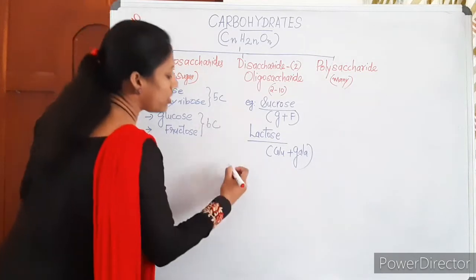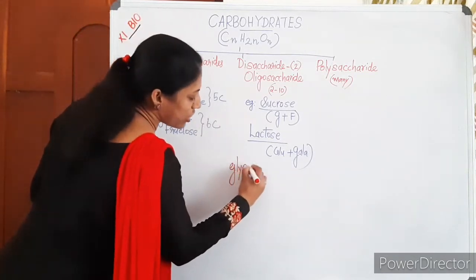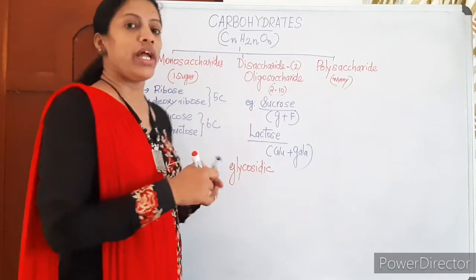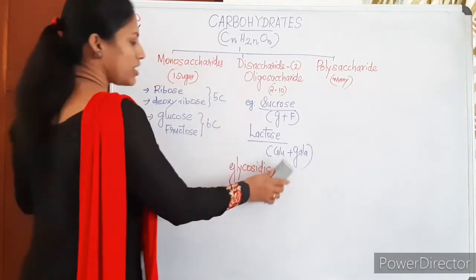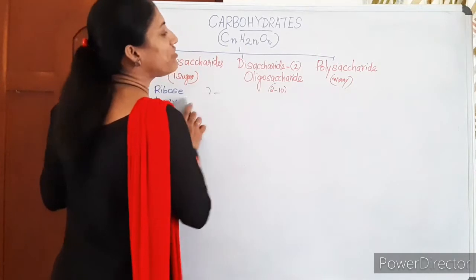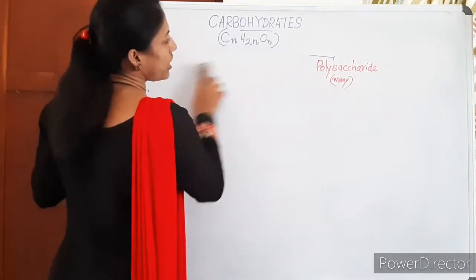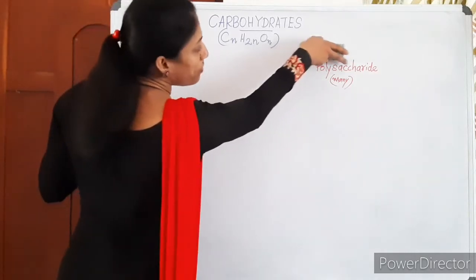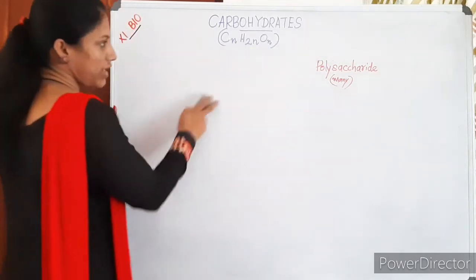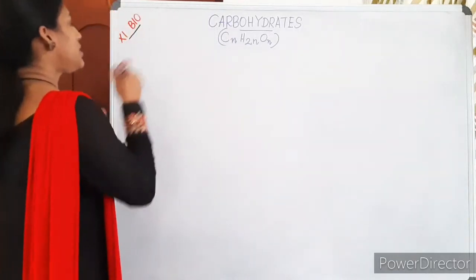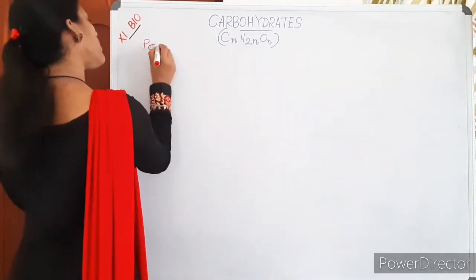The bond involved in the formation is the glycosidic bond. Anyway, these topics are not in much detail in your book, and we have the topic to discuss, polysaccharide, as per your textbook. A polysaccharide is a polymer of monosaccharides. So our main topic of discussion is polysaccharide. What is a polysaccharide?